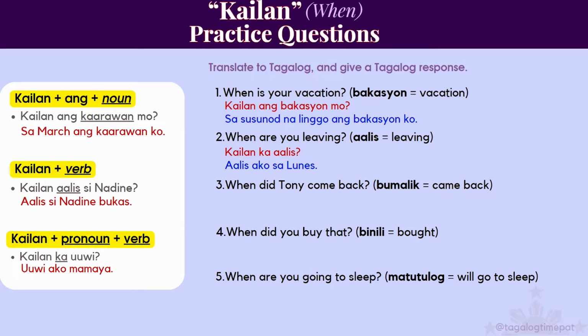Number 3, when did Tony come back? Bumalik means came back. Kailan bumalik si Tony? So this is rule number 2. Kailan plus a verb. Kailan bumalik? And then you add si Tony. The response, bumalik si Tony kahapon. He came back yesterday. Bumalik si Tony kahapon.